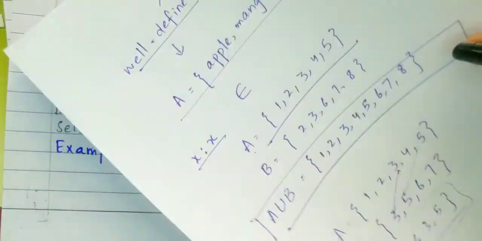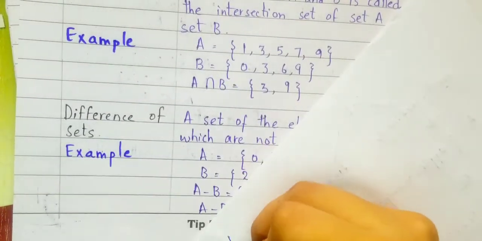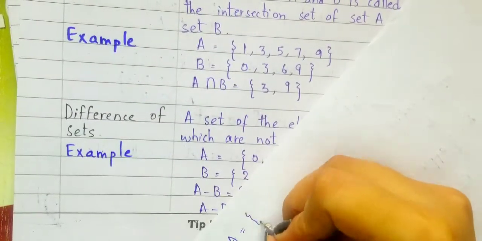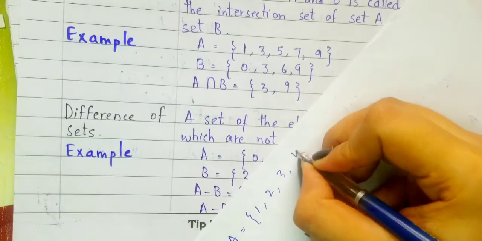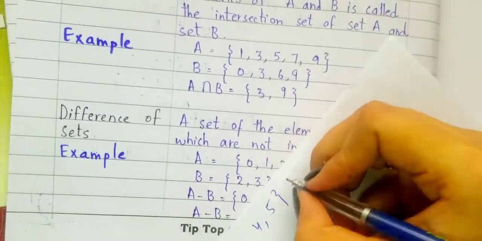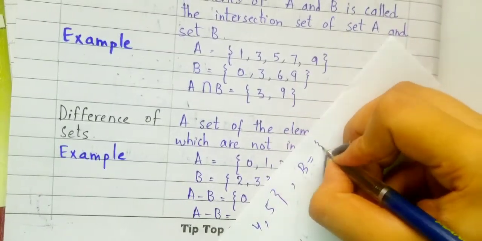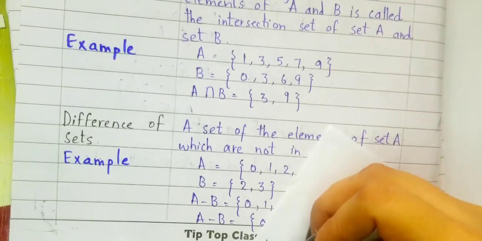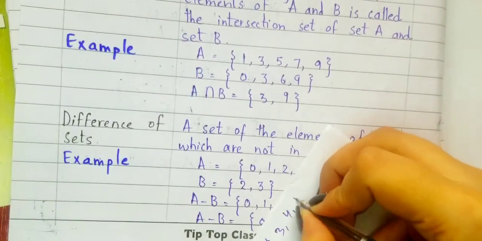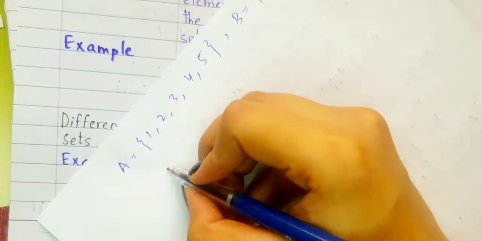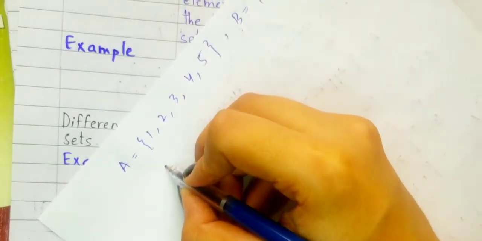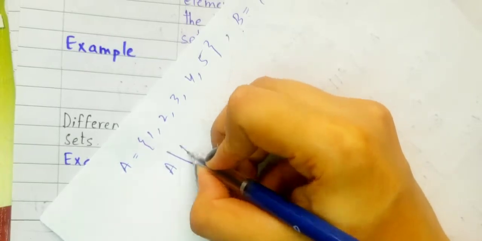Suppose that set A is equal to 1, 2, 3, 4, 5 and set B contains 3, 4, 5. If I subtract set B from A, like if I'm saying the difference of sets, it will be in the form of this.